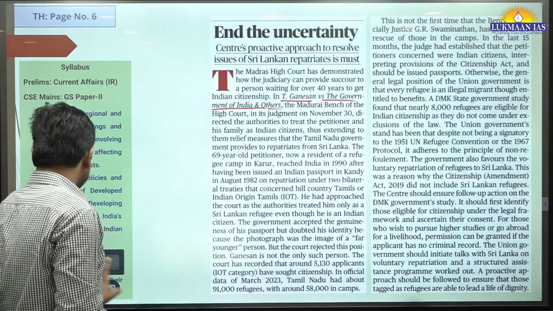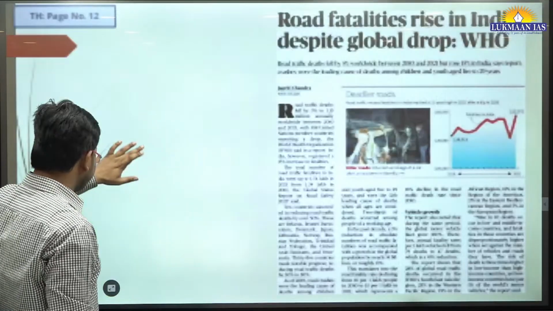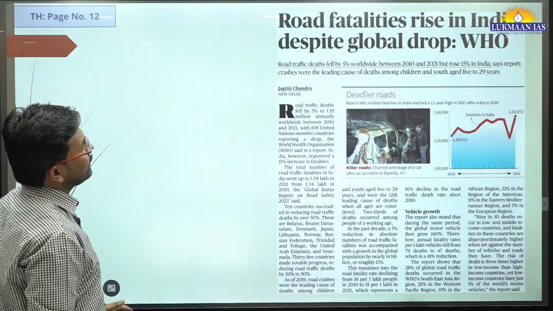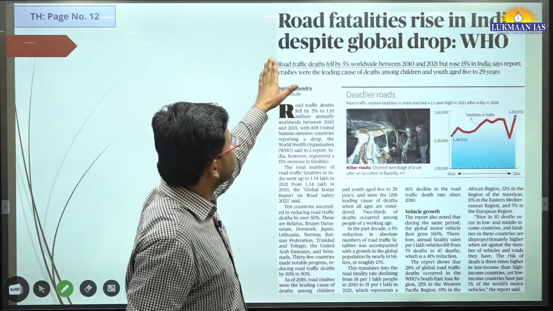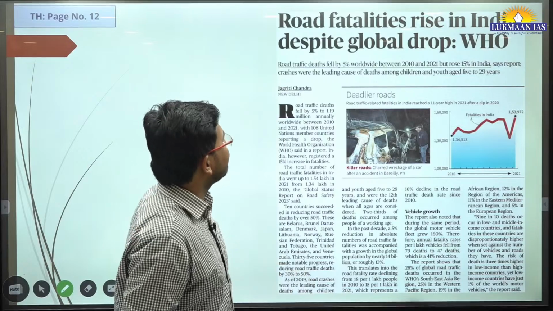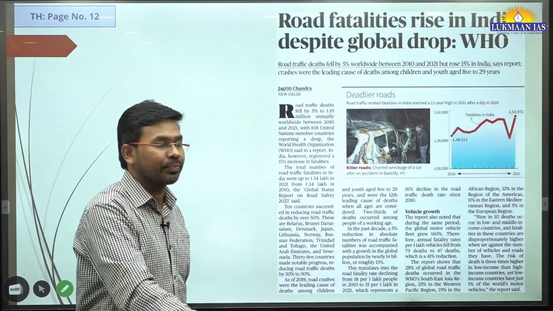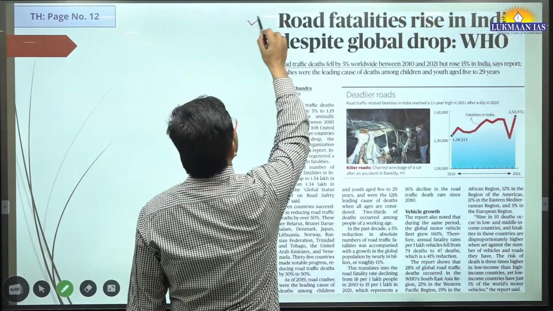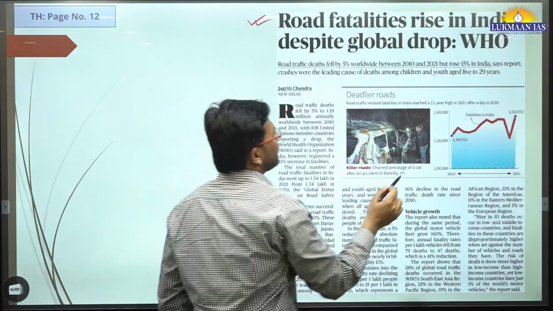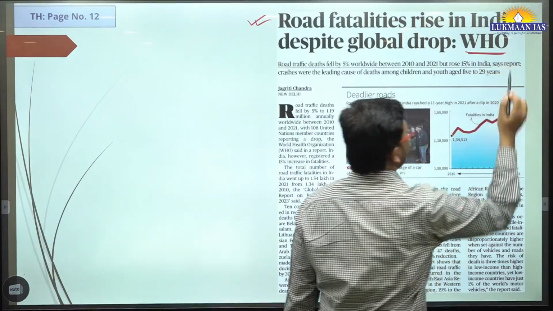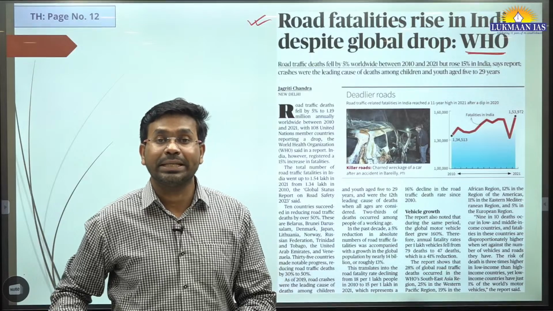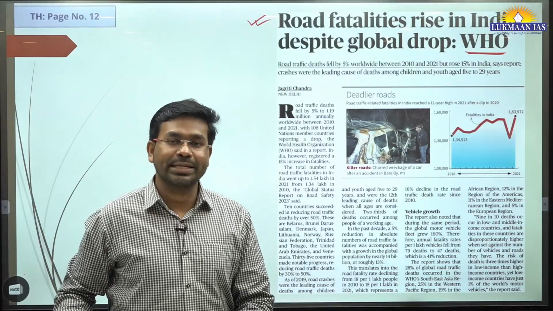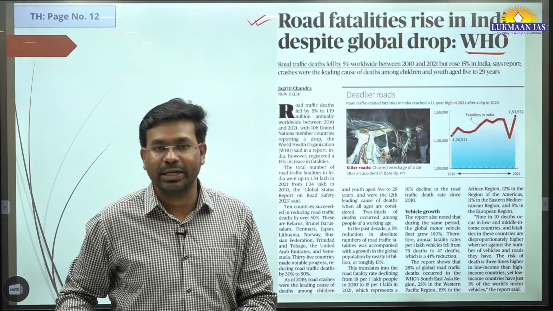So with this, let us now quickly move to another article. This is a very short article. From now onward, we will be quick in covering these articles. It says road fatalities rise in India despite global drop. There has been a report by the World Health Organization. The report talks about deaths related to road accidents in various countries, including India.